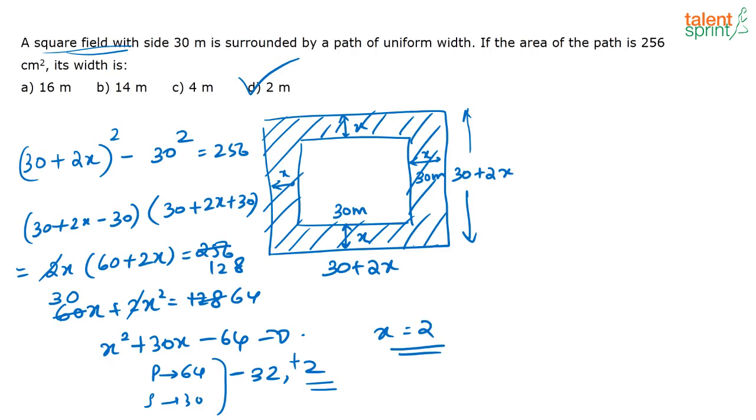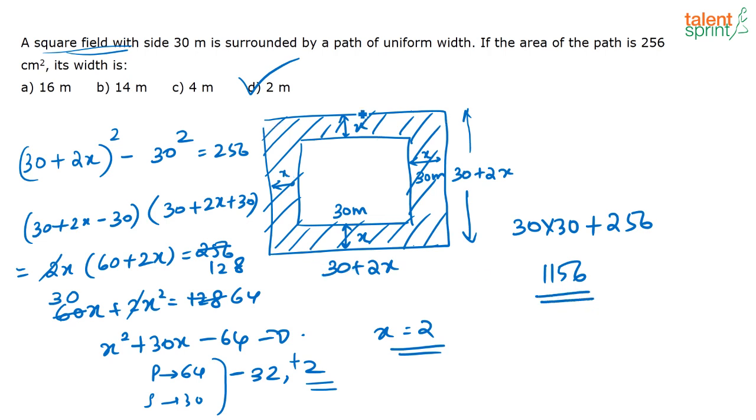See, as I said, one way is to do it like this, the other way was to go with the options. So how you go with the options is, you know this square, right? This area is 30 into 30, the area of the inner square. Now, you know the area of this shaded region also, that is equal to 256. So the area of this outer square is nothing but 30 into 30 plus 256, which you get as 1156.